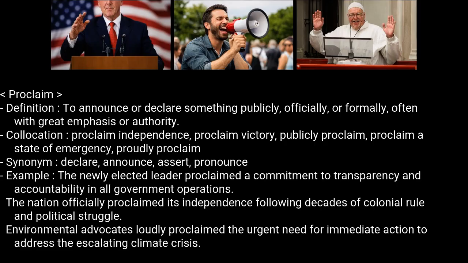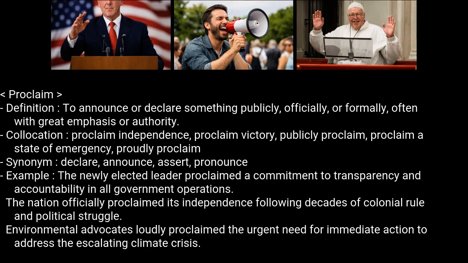Proclaim. Definition: to announce or declare something publicly, officially, or formally, often with great emphasis or authority. Collocation: proclaim independence, proclaim victory, publicly proclaim, proclaim a state of emergency, proudly proclaim. Synonym: declare, announce, assert, pronounce.